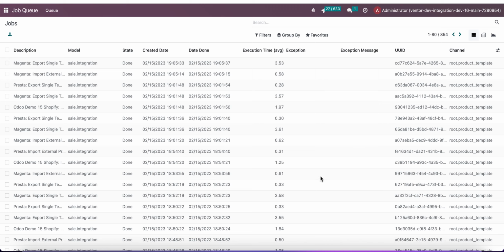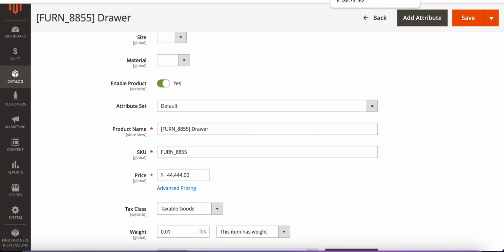Hi, here in this video I'm going to show you a new feature: how to export and import product cost from Magento to Odoo and from Odoo to Magento. So first of all, let's go to Magento.